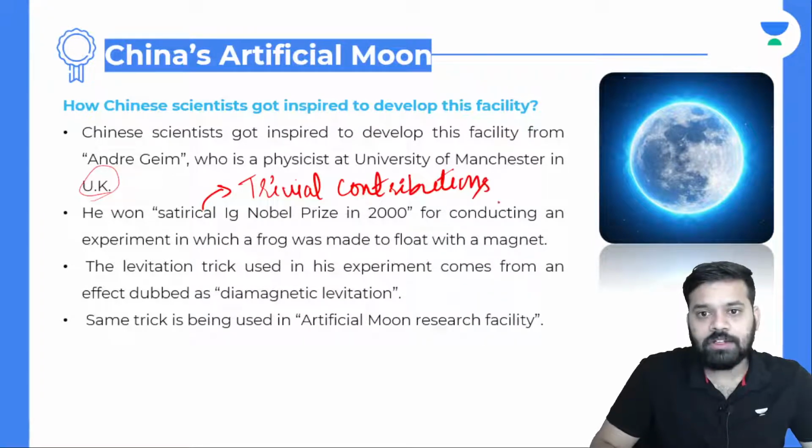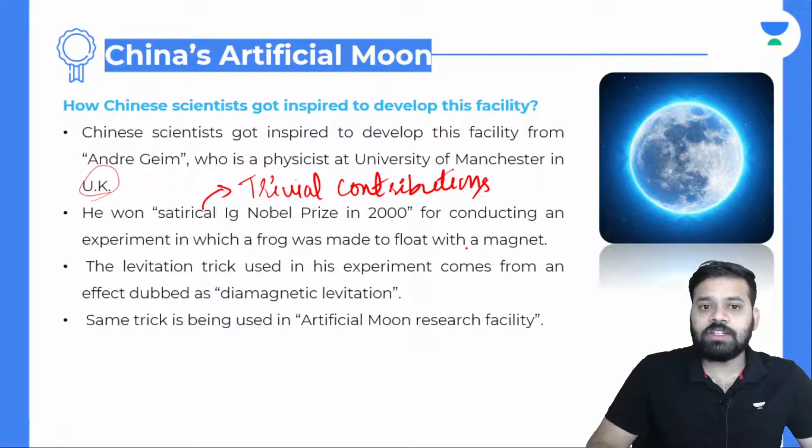Trivial means not important contributions, but still it is important. So you cannot give Nobel for them. You should give them some consolation prize. That consolation prize is the satirical Ig Nobel Prize for conducting.